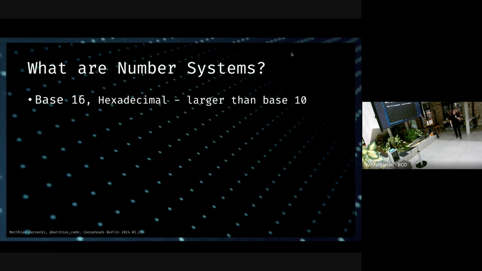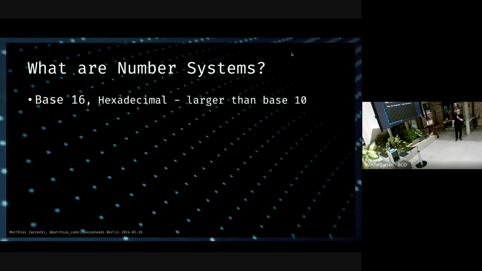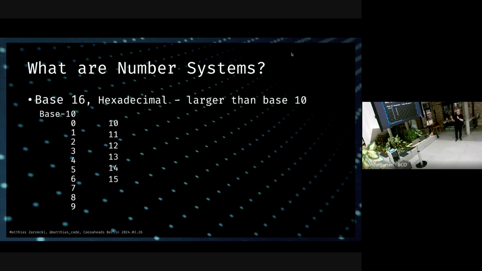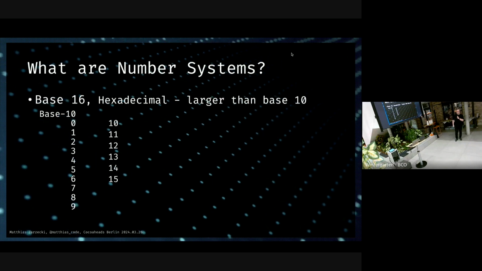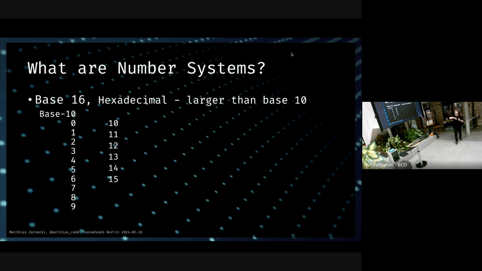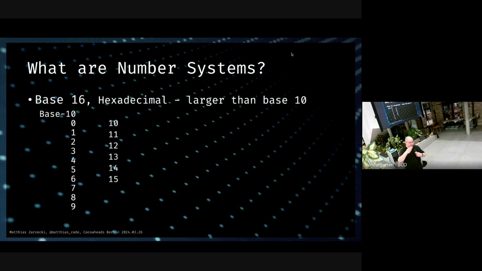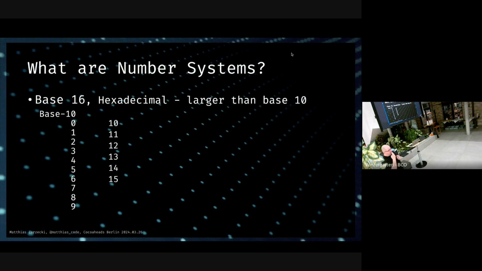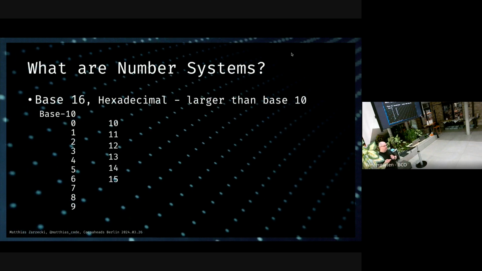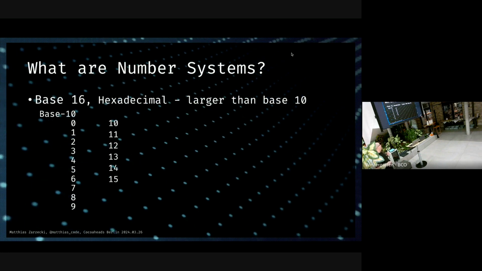Now let's talk about base 16. This is the one also you're going to use the most as programmers. Everybody has probably seen this one. And now we have a different problem. Now we have a base that's higher than base 10, right? So we had base 10 at the beginning, and then we did base 2, which is just 0 and 1, and base 3, which is 0, 1, 2. Now we have something that has more letters and more numerals than our previous 0 to 9, right? How do we deal with this?